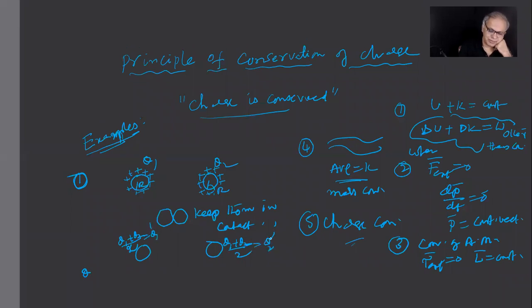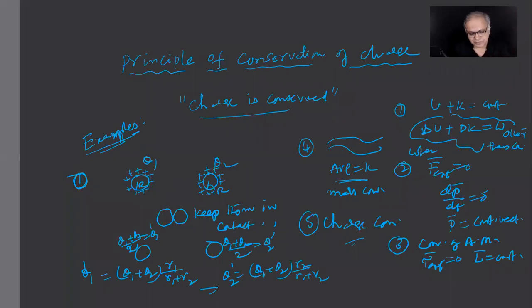So Q1 dash in general will be total charge, Q1 plus Q2, into R1 by R1 plus R2. Q2 dash equals total charge, Q1 plus Q2, into R2 by R1 plus R2, where R1, R2 are the radii of the spheres. The total charge initially is Q1 plus Q2, and the final charge is also Q1 plus Q2. That's what you mean by the charge concept.